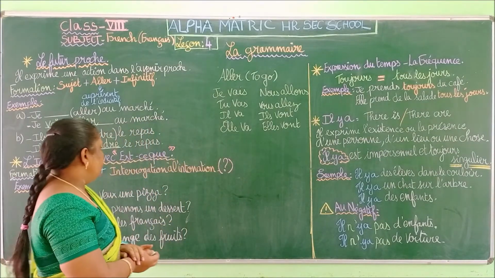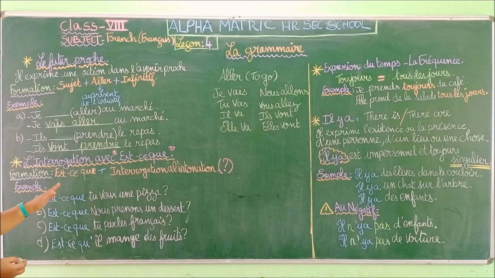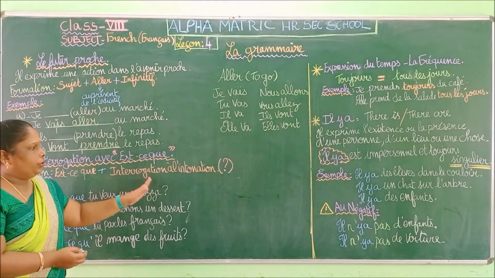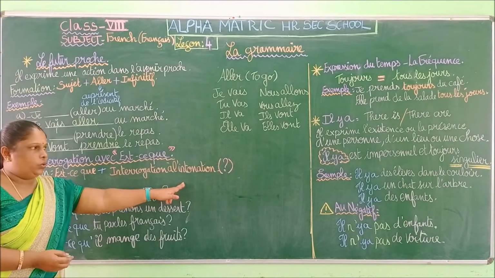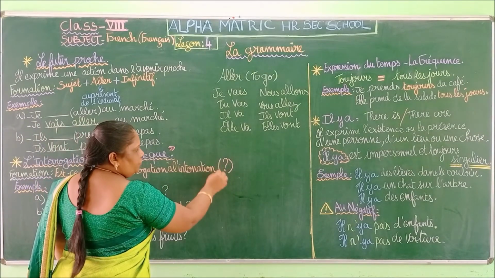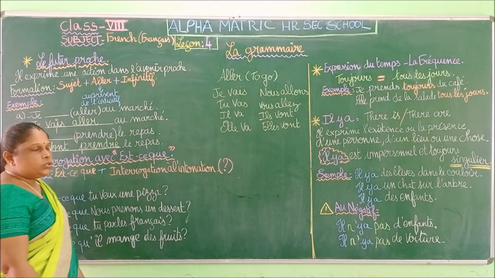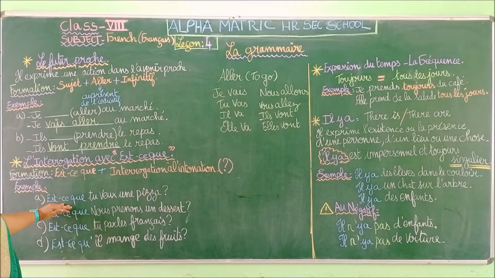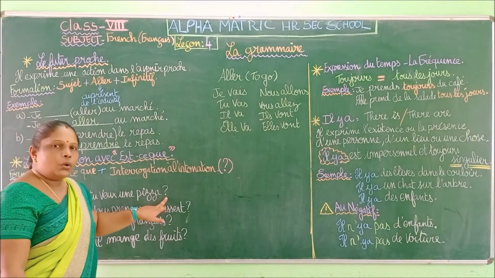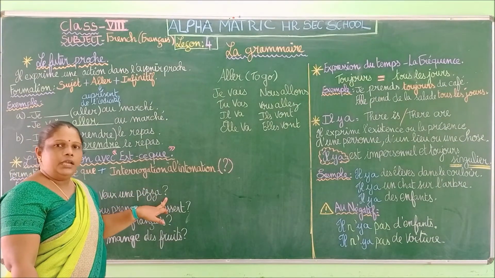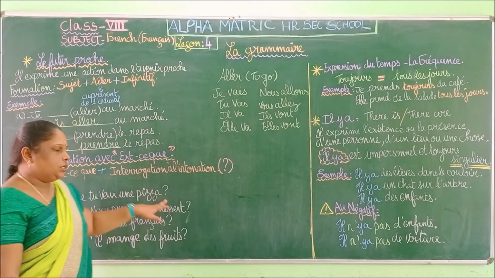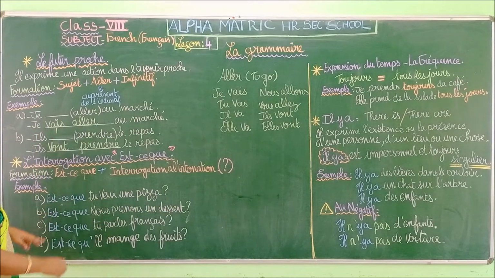Yes. So we are going to see the formation "est-ce que" plus interrogation or "l'intonation". So intonation means we have a question mark. So each sentence that we are using "est-ce que" will end with a question mark because it is an interrogation sentence.